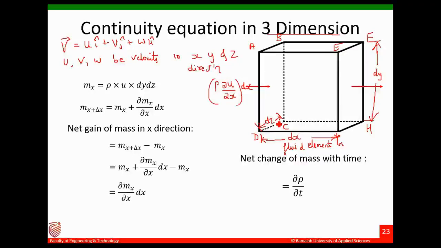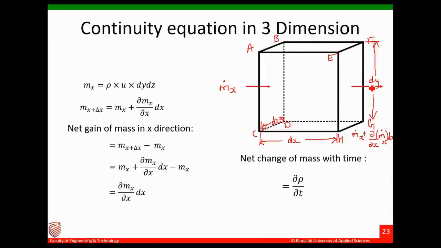Okay, so therefore what will happen? It is entering here and it is exiting here. As it is exiting, you have to add the differential of this much. So this will be the phase in the fluid element.